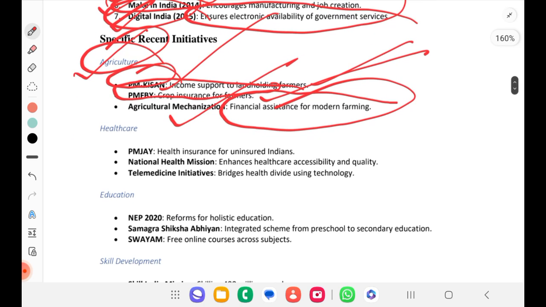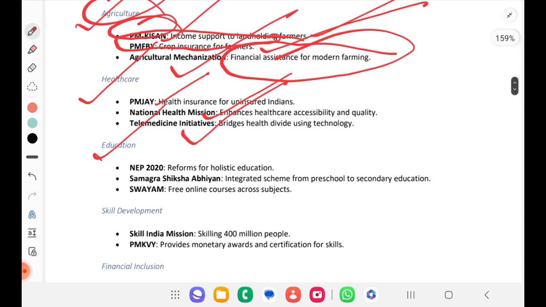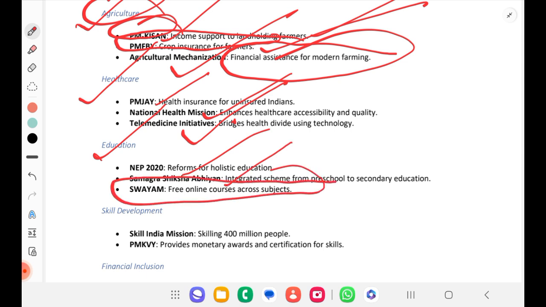In case of healthcare, we know Ayushman Bharat or PM-JAY. National Health Mission is there. Telecommunication initiatives. Education: National Education Policy 2020, Samagra Shiksha Abhiyan, and SWAYAM. SWAYAM is for free online courses across subjects. So this is one of the good things you can remember.